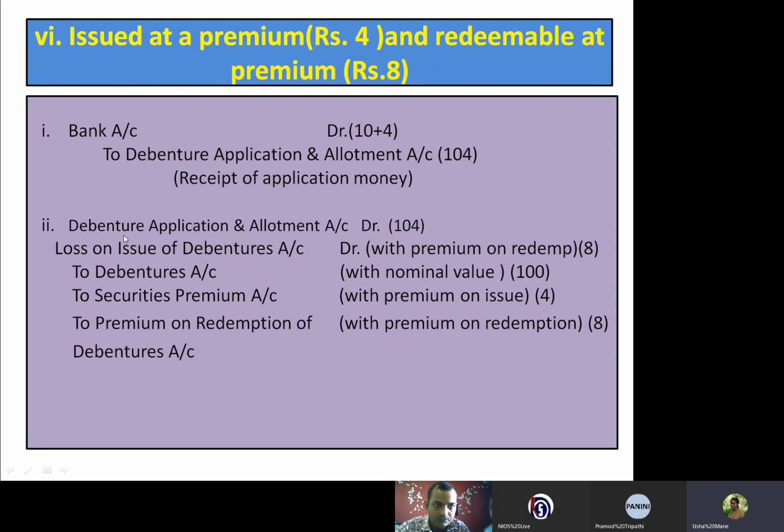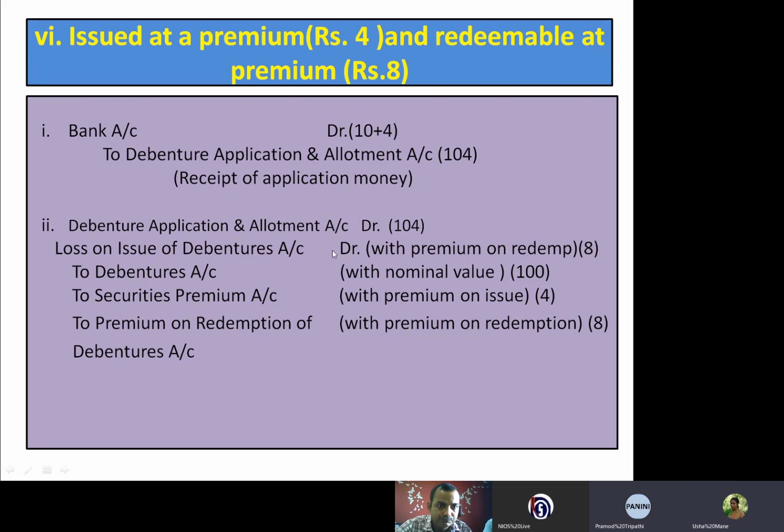And in the second journal entry, debenture application and allotment account, loss on issue of debentures account with premium on redemption rupees 8. Then debentures credited at nominal value and securities premium rupees 4, and premium on redemption of debentures rupees 8.